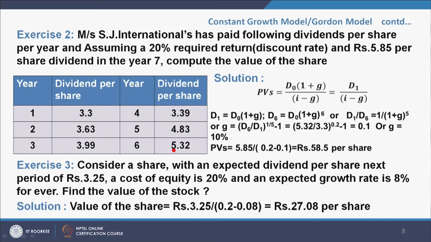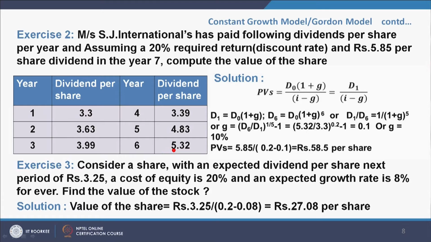Exercise 2. Messrs SJ Internationals has paid the following dividends per share per year, and assuming a 20% required return, that is the discount rate, and rupees 5.85 per share dividend in year 7, compute the value of this share.